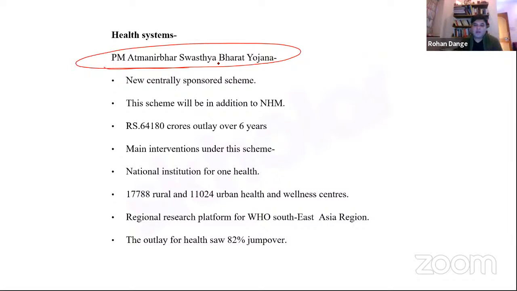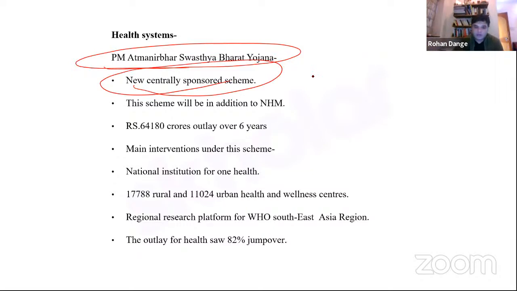Right, it is a flagship scheme of the government now, and it is a very ambitious program which has been initiated by the government of India. So now this Atmanirbhar Swasthya Bharat Yojana is a newly centrally sponsored scheme. What do you understand by centrally sponsored scheme?